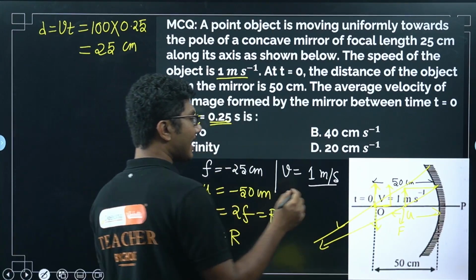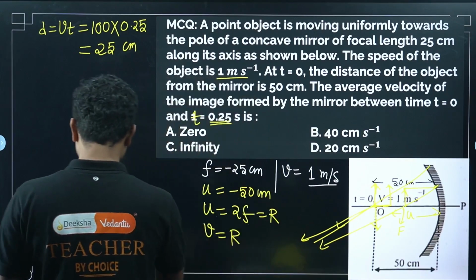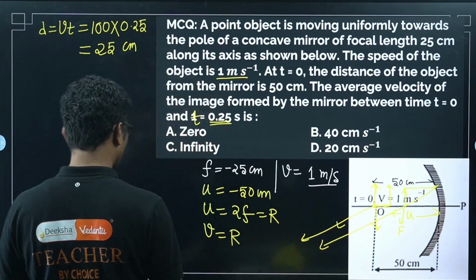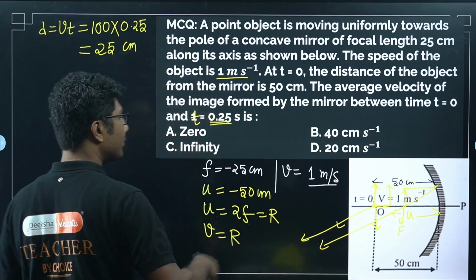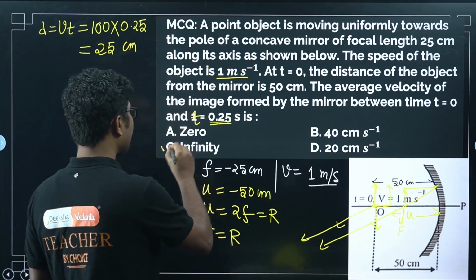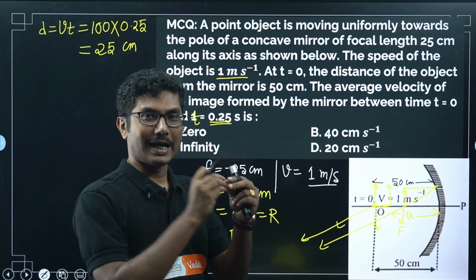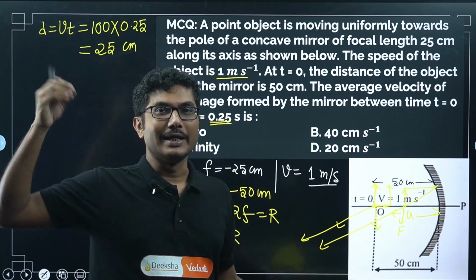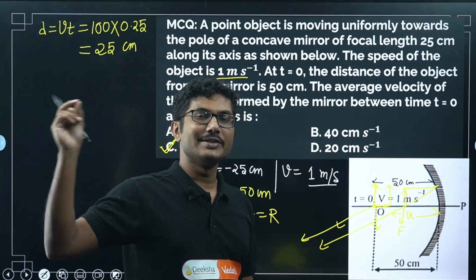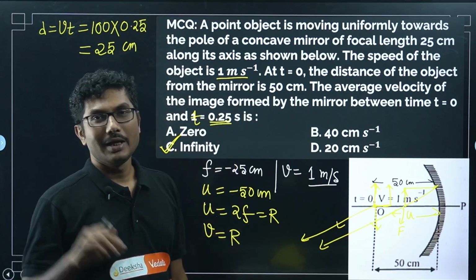The image started at 50 centimeter, now the image is located at infinity. Then what is the speed? The speed will obviously be infinity. So without even doing any mathematics, without even using the mirror formula, we have solved it: the speed of the image will be infinite, because it started at 50 and suddenly in 0.25 second it reaches infinity. As soon as infinity is involved, everything becomes infinity. So the speed of the image will be infinity.